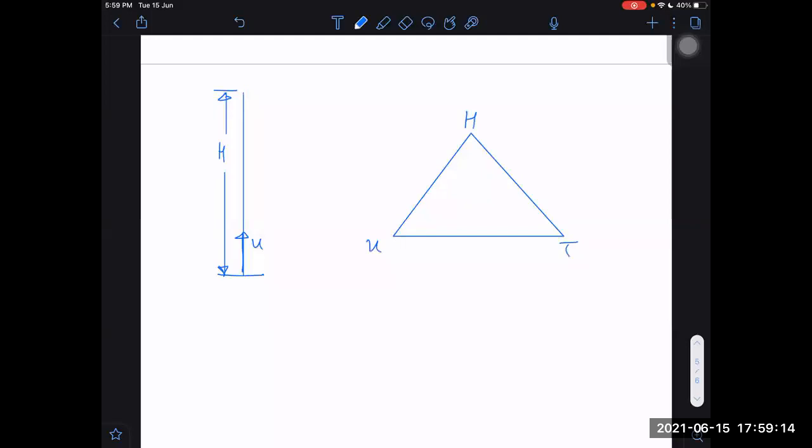What is the relation between H and U? If U is given and H is to be found, then I know U square by 2G is equal to H. We have already done this, right? How to go backwards?